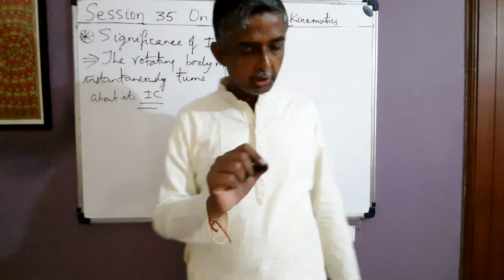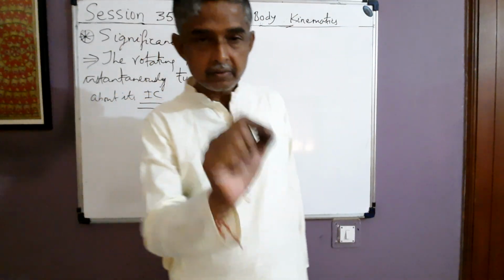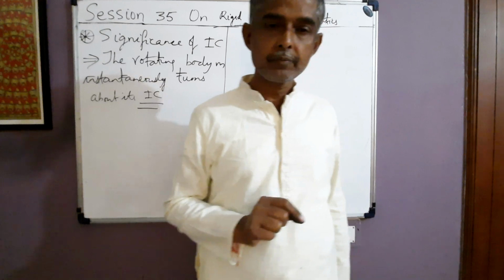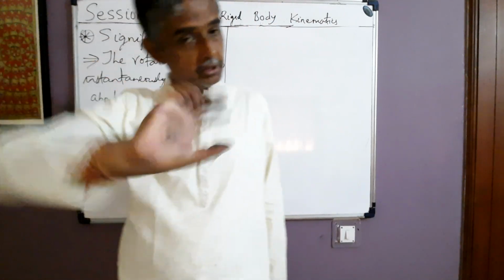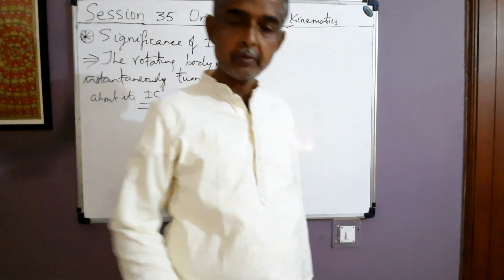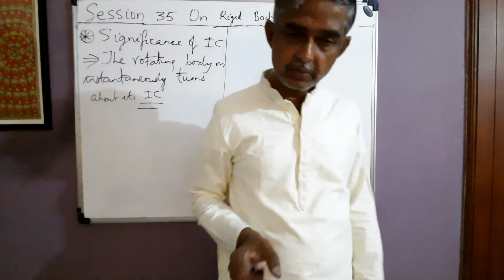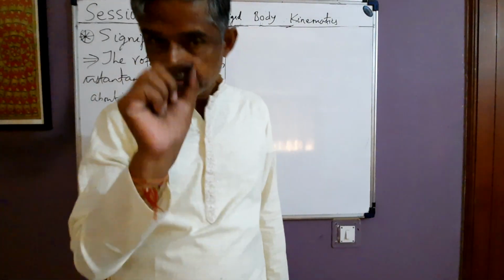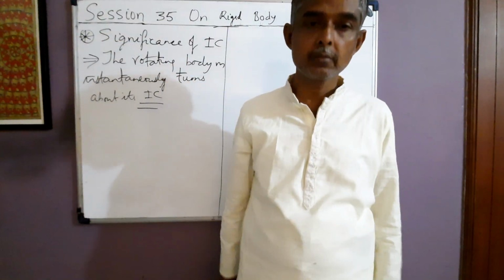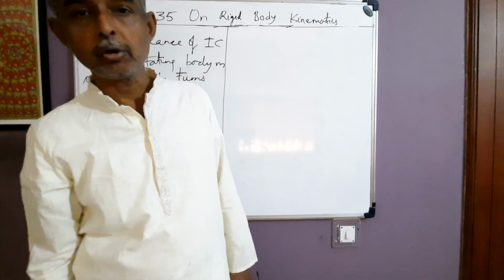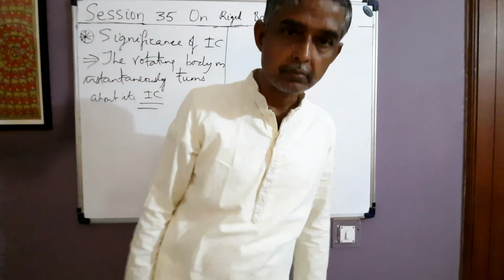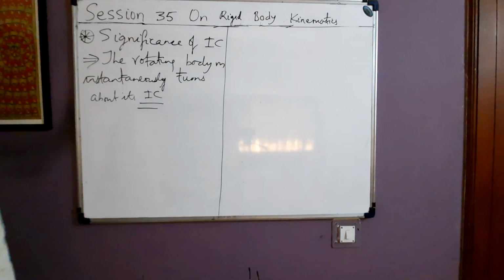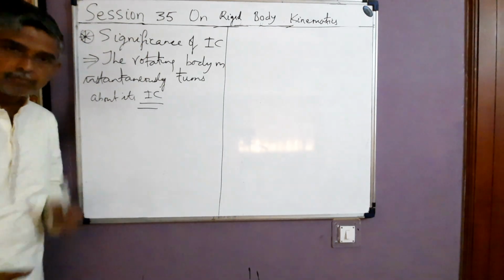See, the point is that the body will turn about that point which is at rest with respect to some frame F. That is the point about which the body turns. When we say that the body turns about its IC, it means that the location of the body about which it is turning is fixed. So that is why we say the body turns about its IC. That is the significance of IC.